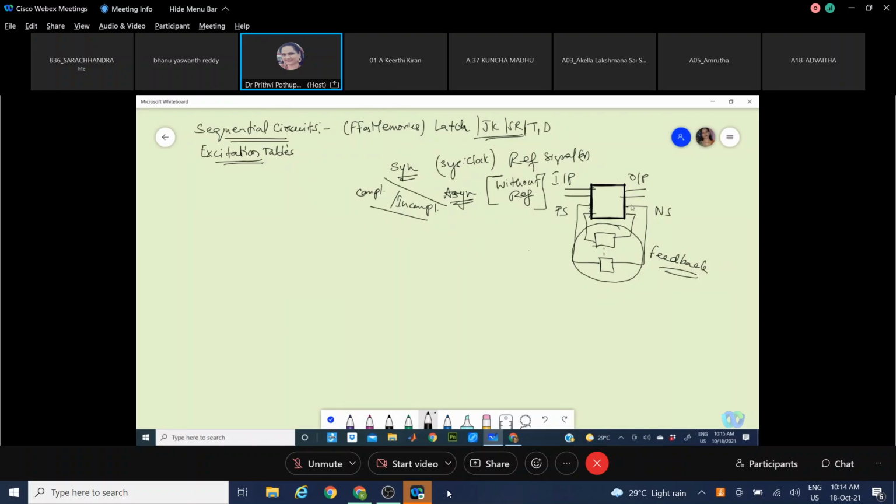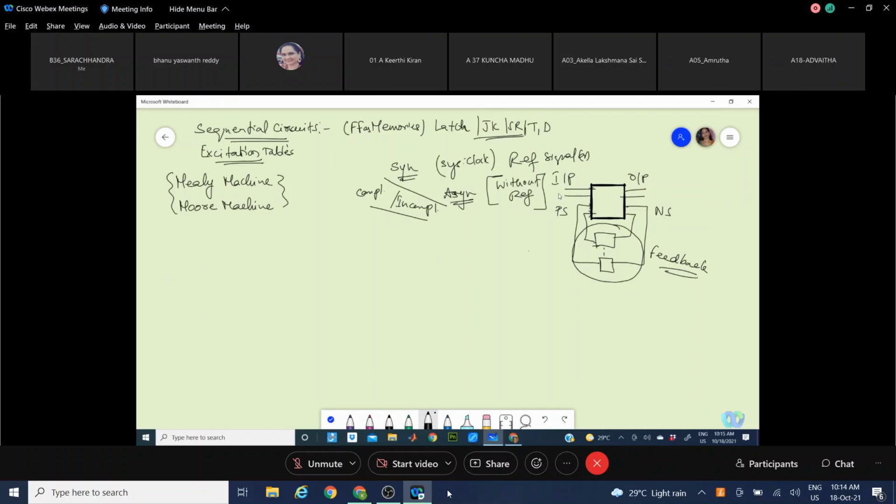So we derive the new outputs. Now here, we can divide these designs into two elements, something like Mealy machine and Moore machine. Okay, heard of these terms? Mealy machine and Moore machine.